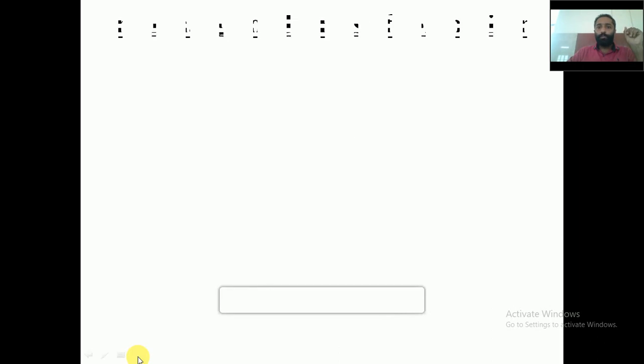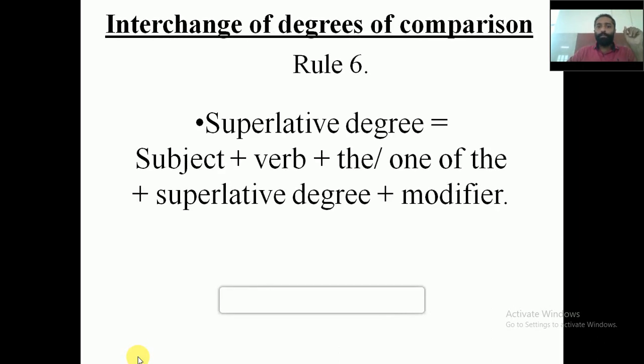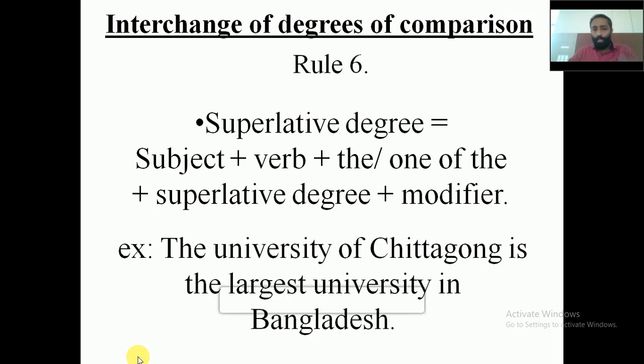Now come to rule number 6, superlative degree. Subject plus verb plus the. To make a superlative, we'll have to use a word called the, or one of the, plus superlative degree plus the modifier. Example, the University of Chittagong is the largest university in Bangladesh. So that is rule number 6, how to make positive sentence, comparative sentence and superlative sentence.